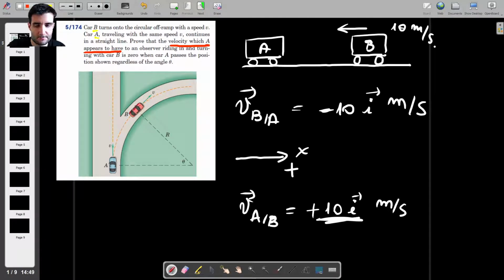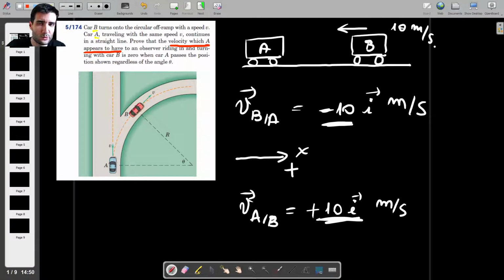So the question is, does this apply to a rotating coordinate system as well? What you can see here is that when you change the perspective from A to B or from B to A, the magnitude, the 10, stays the same, but the sign changes from minus to plus. And this corresponds to what our intuition might tell us.